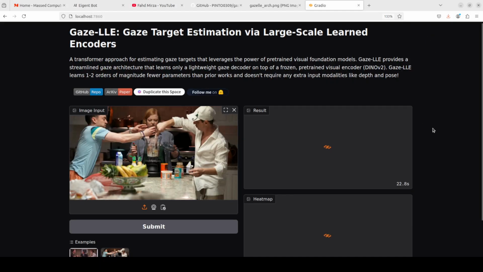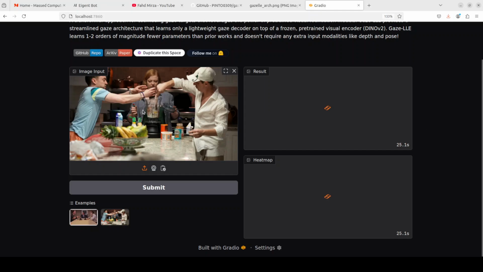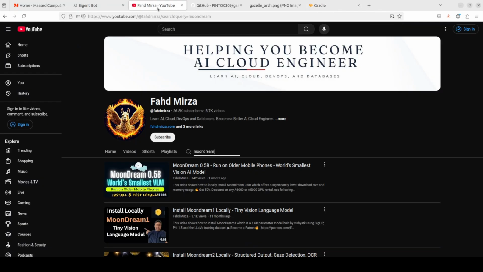Okay, let's wait for it to produce the result. So this on the left hand side is the source image which they have added as an example, and on the right hand side it is going to produce the results. Let's see how long does it take, because I also tried the same thing with this Moondream 2 model which you can check out on the channel.